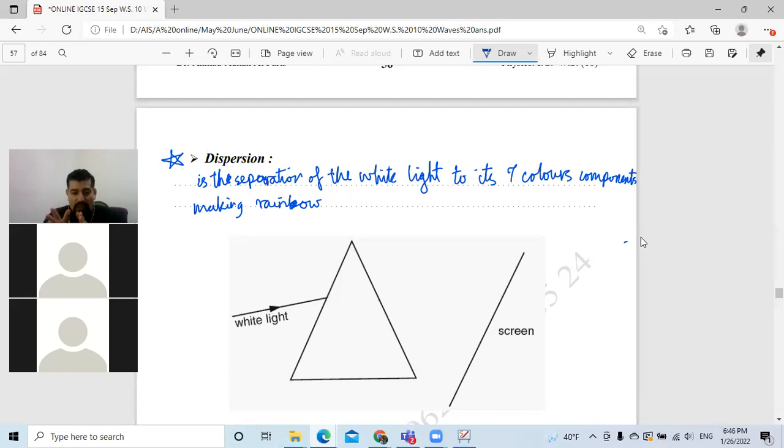But which one can refract, or deviate, or change its direction faster? The taller one, or the shorter one? I think the shorter one. And the shorter one wears what color? Violet, or Paris Saint-Germain, blue or violet. On the other hand, Manchester United, the long one, the long wavelength, the long step for Cristiano Ronaldo, is red.